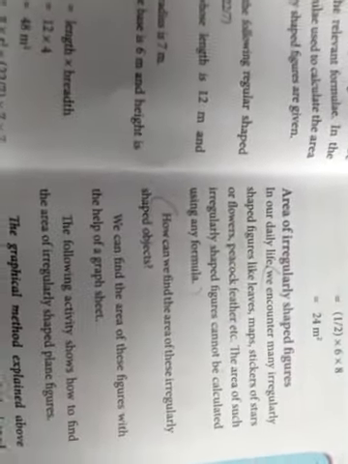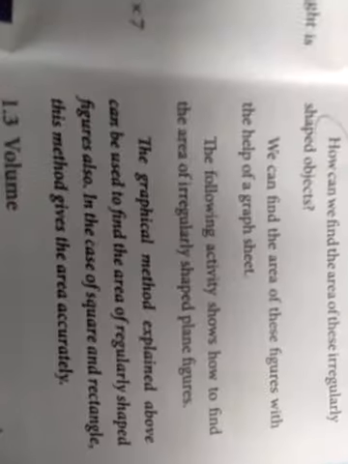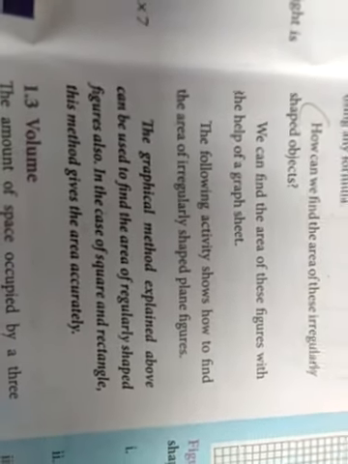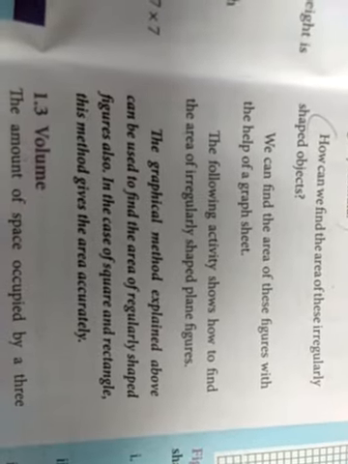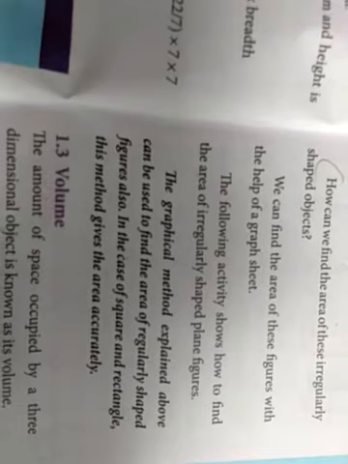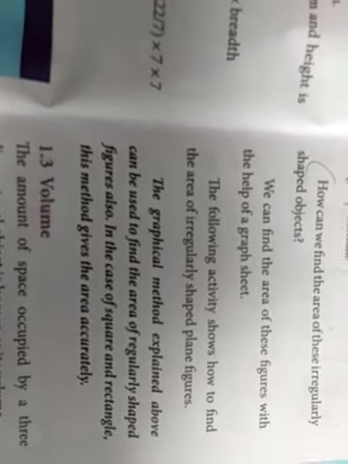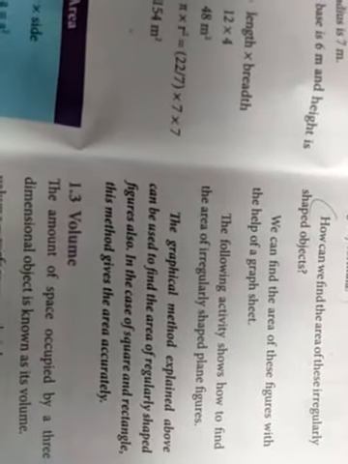So how do we calculate it? We use the graphical method. To find the area of an irregular object, we use the graphical method. The graphical method explained above can be used to find the area of irregular shaped figures also. In the case of the square and the rectangle, this method gives the area accurately.